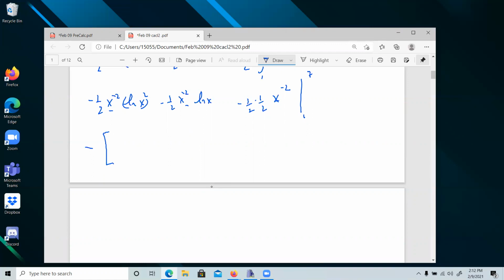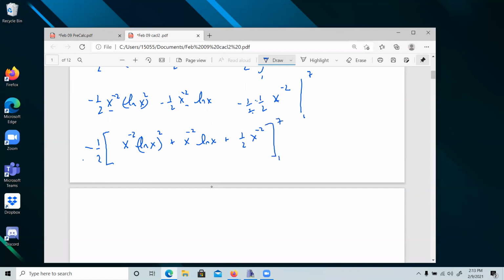We could take the 1/2 as well, a negative 1/2. Then here we have x to the negative 2 ln x squared. We took the negative out, so I changed the sign, plus x to the negative 2 ln x, and plus 1/2 x to the negative 2. We had two 1/2s here, so one of them came out, the other one still remains.